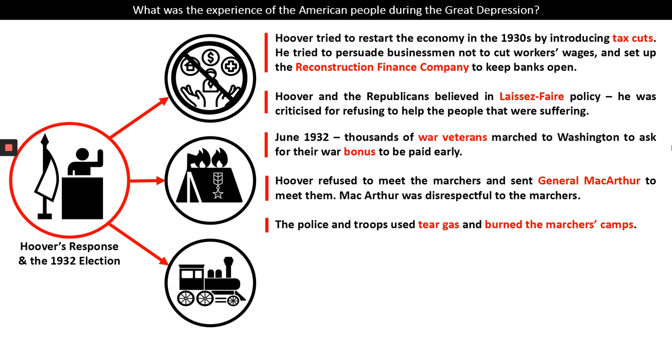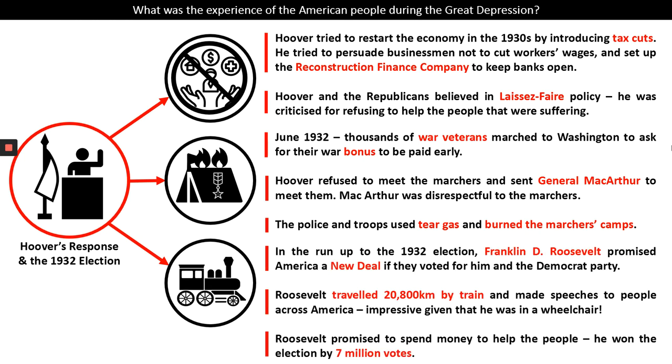Now, 1932 was an election year. Hoover was going for re-election, but someone else came to the fore at this point. And in the run-up to the 32 election, Franklin Delano Roosevelt, a Democrat, promised America what he called a New Deal if they voted for him and his party.